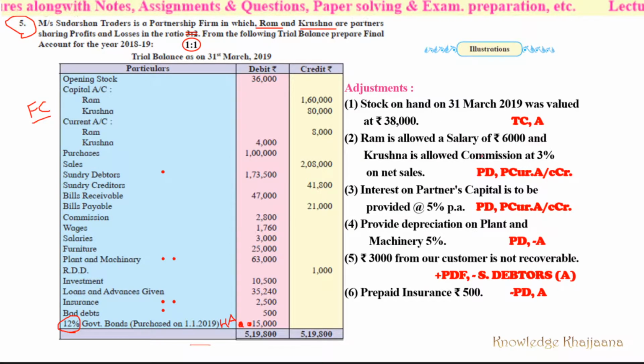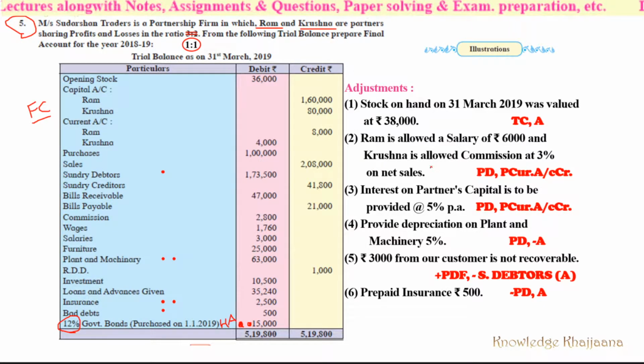Ram is allowed a salary of rupees 6,000 and Krishna is allowed commission at 3% on net sales. See, 2 different transactions are over there. A salary is given to Ram of rupees 6,000. So that salary would be debited to profit and loss account, and the same amount would be credited to the partner's current account.